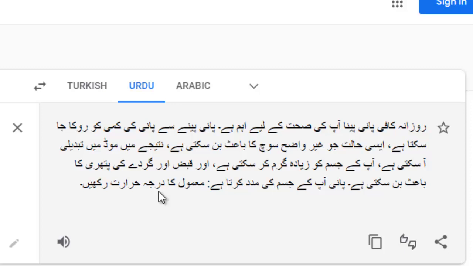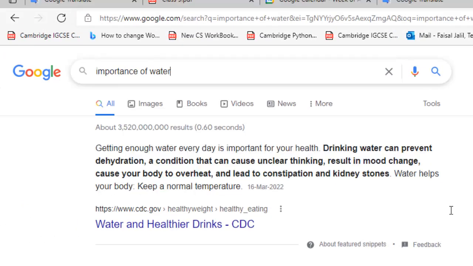I recommend this for Urdu teachers and English teachers so that they can get the translation very easily. And students, you can get help from here. This is a very interesting app, Google Translator. Okay, now let me try another text.